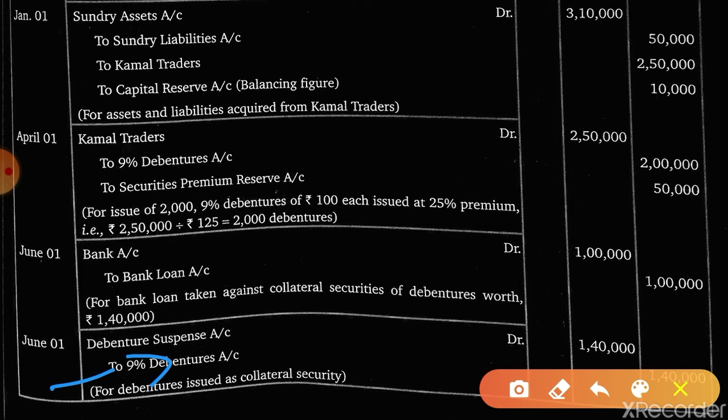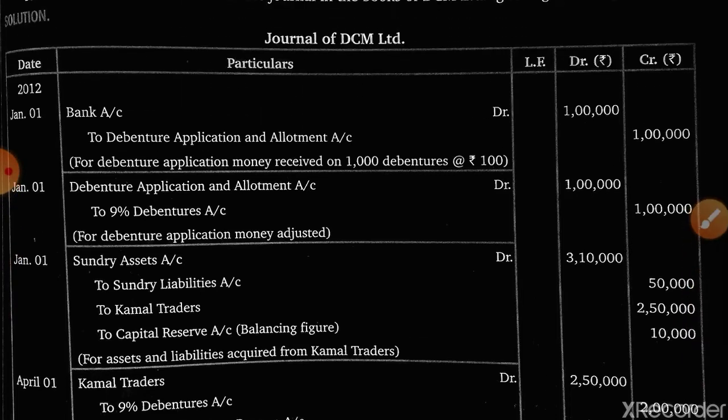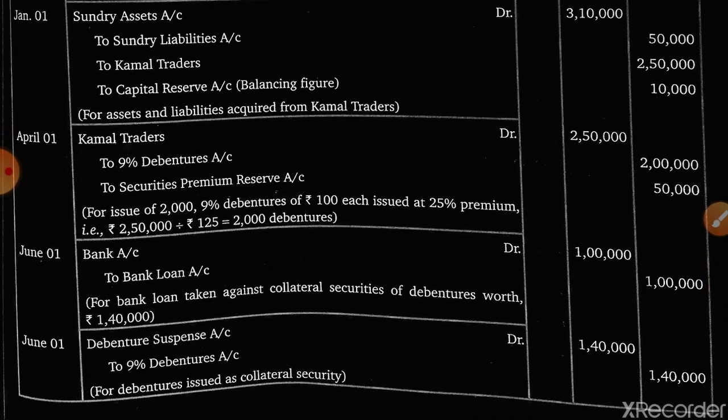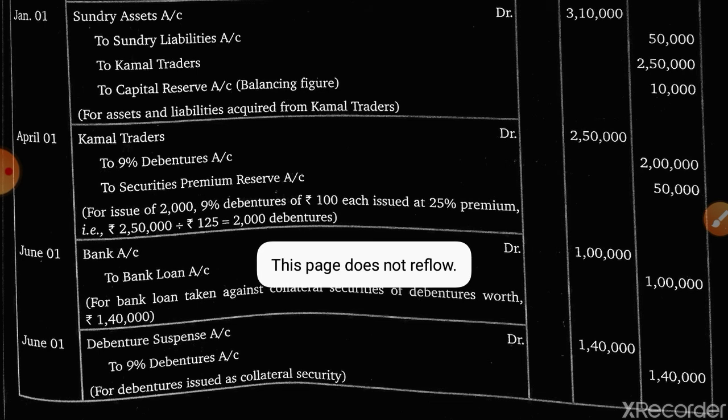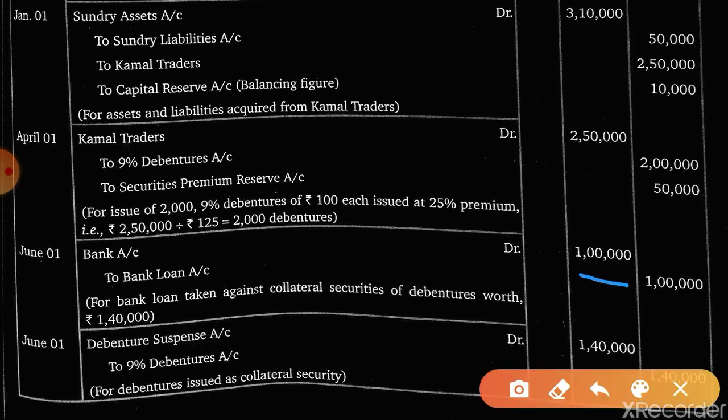Now, see how many debentures we have issued. Debentures we have 1 lakh, then 2 lakh here, 3 lakh. So, the long term liability will be 3 lakh plus 1 lakh, 4 lakh.